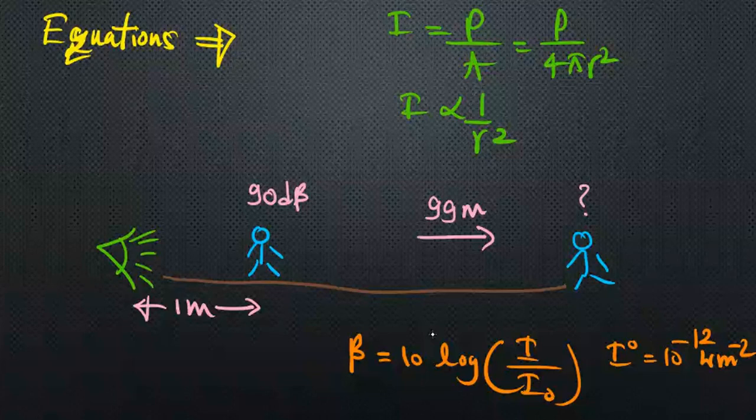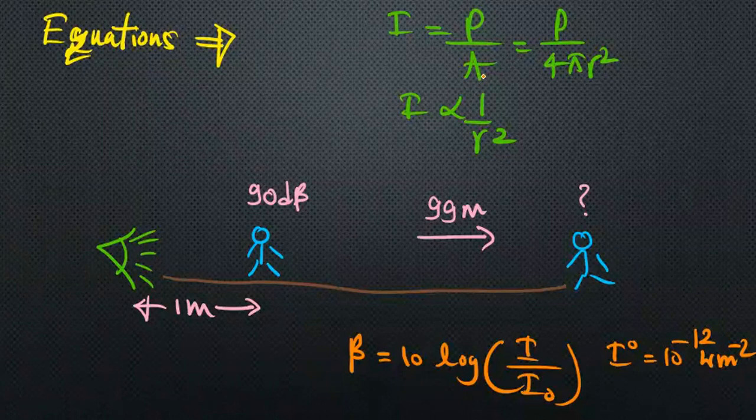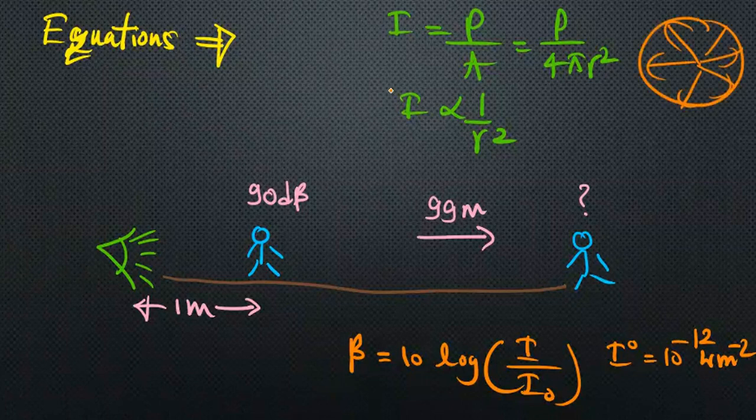The equations we need: our first equation, intensity I equals power divided by area. So P divided by 4 pi r squared, considering it is distributed in a spherical shape. So finally we can consider I proportional to 1 over r squared, where r is the distance from the source, right?